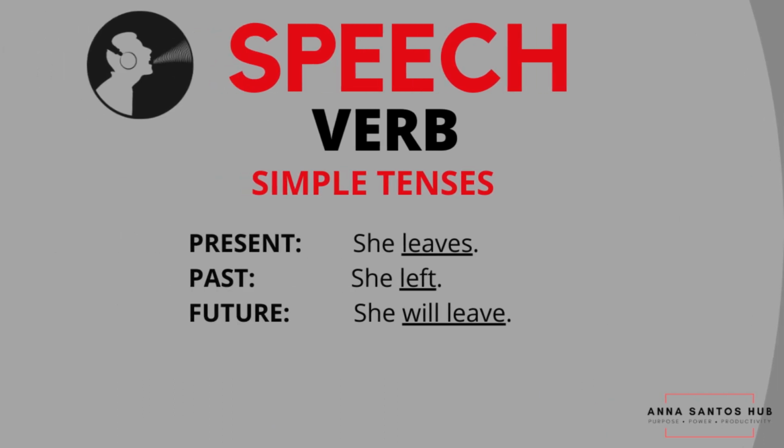Although I'm sure that you already know this, I can't leave this topic without mentioning this to you now. The simple verb tenses. We have the present tense, past tense, and future tense. Obviously, present tense means it's happening now or at the present time. For example, she lives. Past tense means something took place previously or in the past. For example, she left. And for future tense, it means a thing will take place or will happen in the future. For example, she will live.